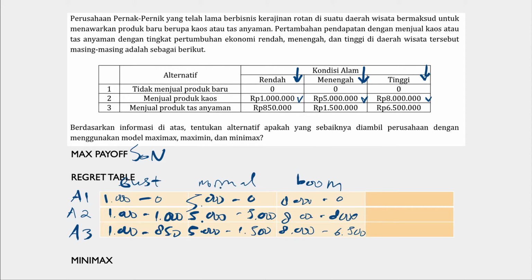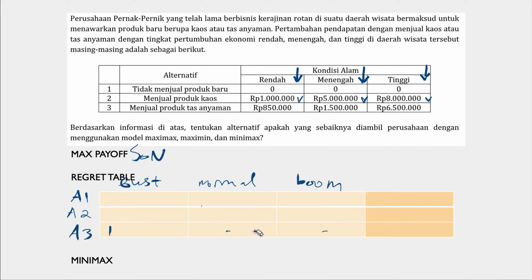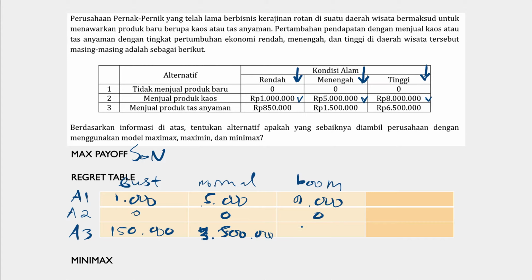Okay, so we calculate all of this. If we calculate this, this one would be a full 1 million, this one would be 0, this one is 150,000, this one is a full 5 million, this is 0, this one is 3.5 million. For this one it is a full 8 million, this is 0, and this is 1.5 million.